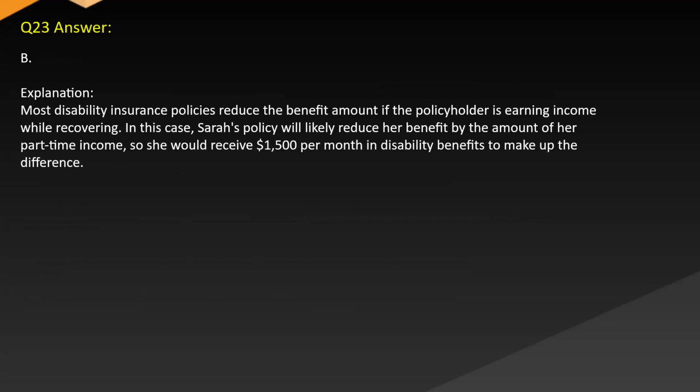Answer. B. Explanation. Most disability insurance policies reduce the benefit amount if the policyholder is earning income while recovering. In this case, Sarah's policy will likely reduce her benefit by the amount of her part-time income, so she would receive $1,500 per month in disability benefits to make up the difference.